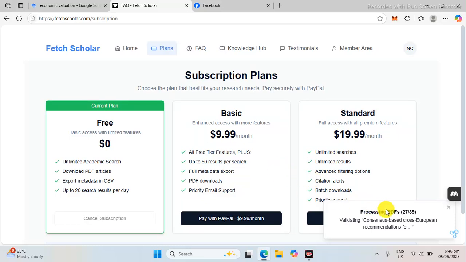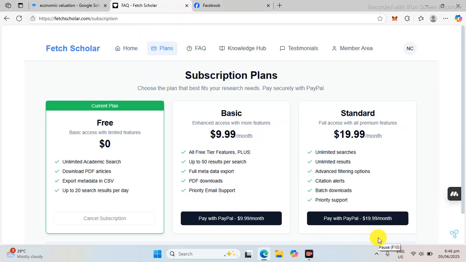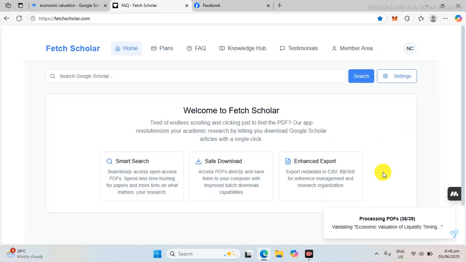Okay, so 27. Let us see how many PDFs are able to be downloaded. Okay, so we have 36.